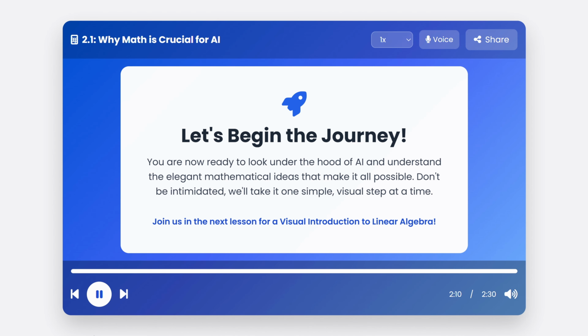You are now prepared to look under the hood of AI and appreciate the elegant, powerful mathematical ideas that make it all possible. This isn't about being scared of formulas, it's about being excited by ideas.